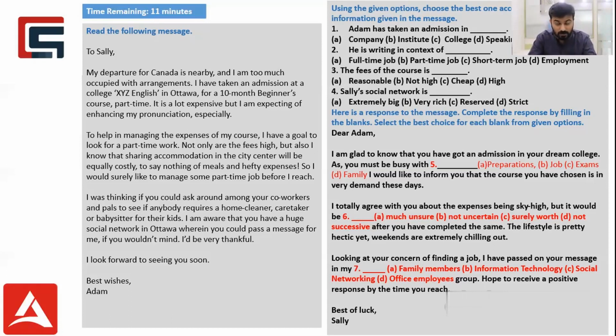Once I click next, you will be able to see the answer key. I would suggest you all to please attempt this particular question that we have shared and created for you before you watch the further video. I'll give you a timer of 30 seconds. After 30 seconds, you will be able to see the answer key.